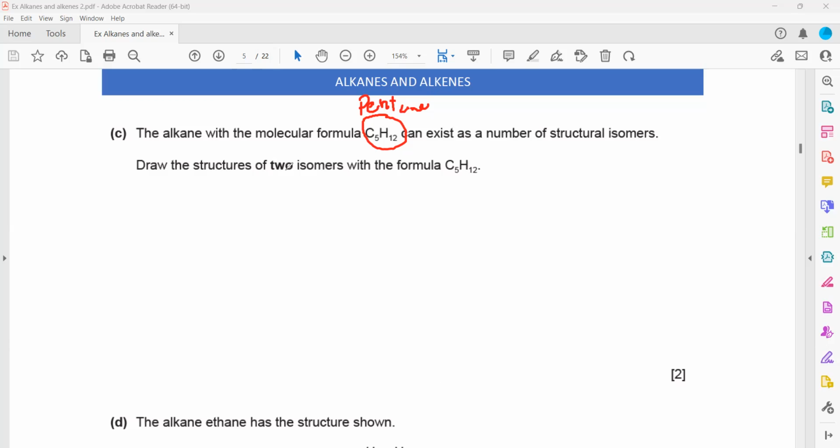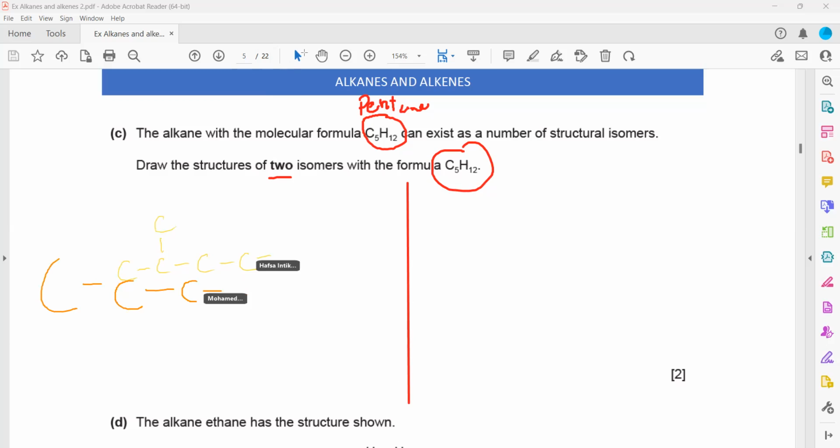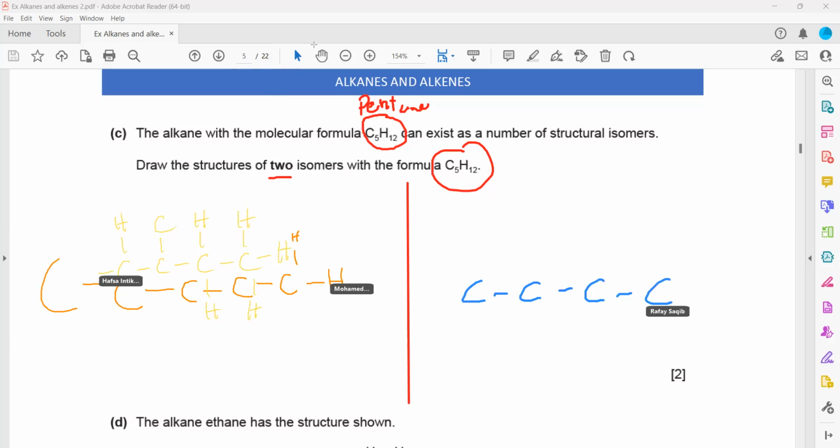Now we have to draw the structure of two isomers of C5H12. Because it's an alkane, you can use screen annotation as I mentioned. Draw two isomers. Whenever you're drawing isomers of an alkane, for the first one, better to draw the straight chain, and the second one a branch. Or if the first one is a branch, the second one will be the straight chain.